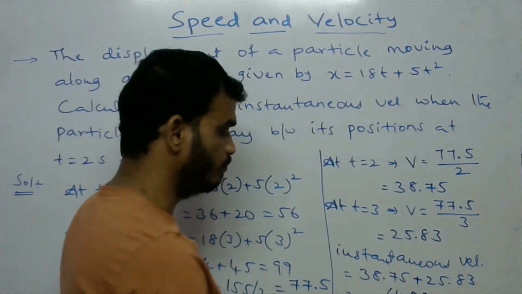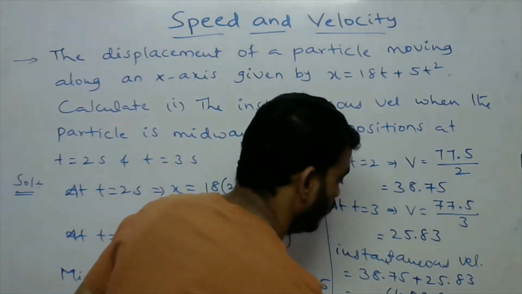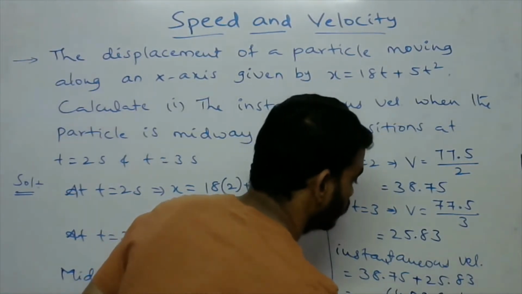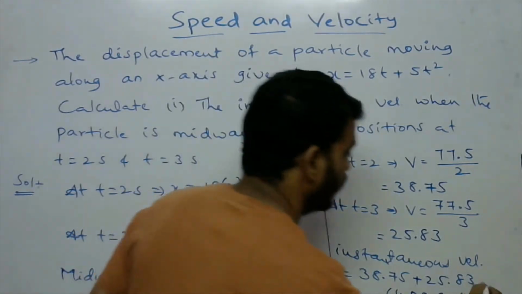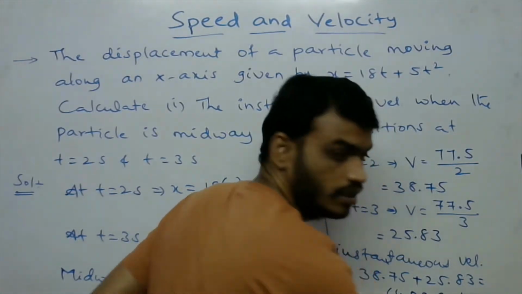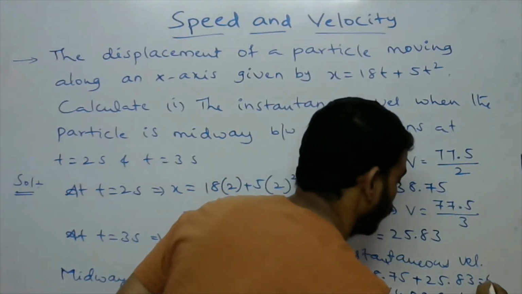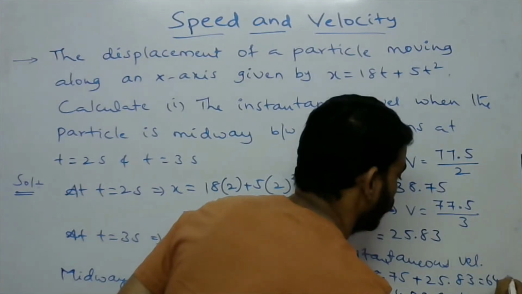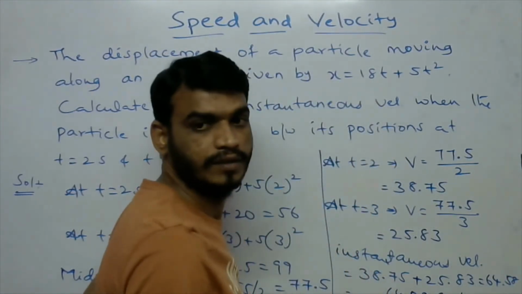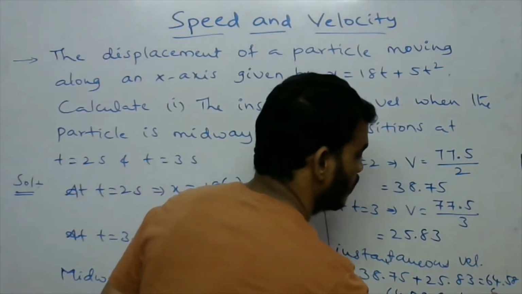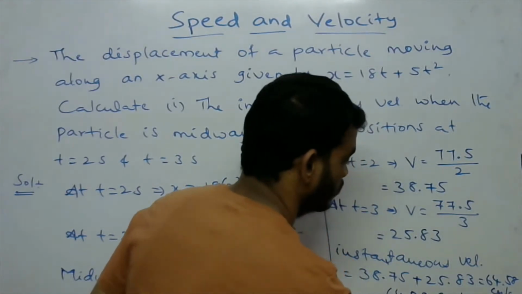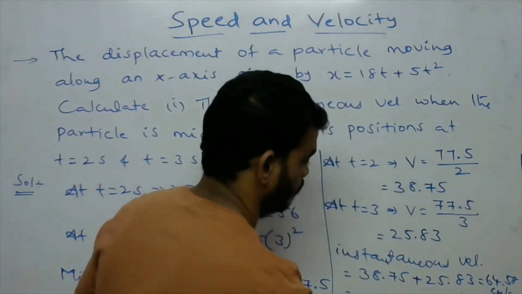So 64.58 centimeter per second. So I am writing here 64.58. Okay. So units are centimeter per second.